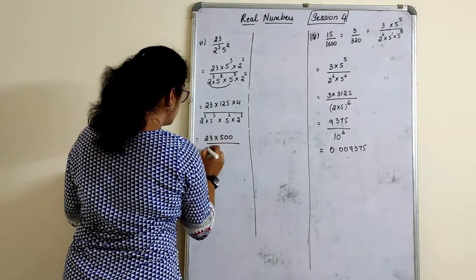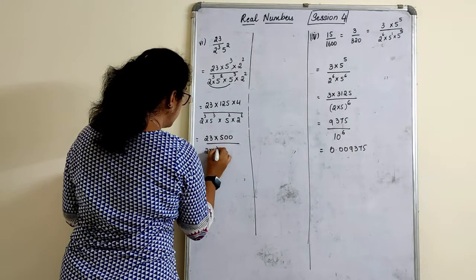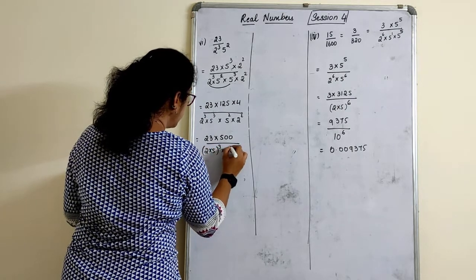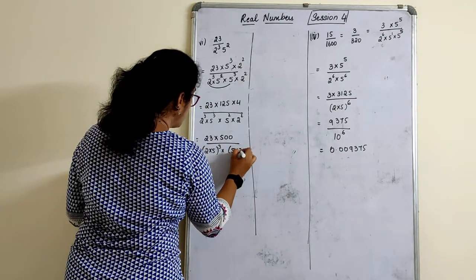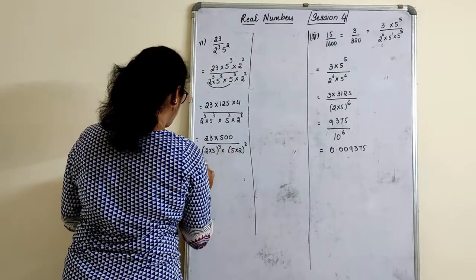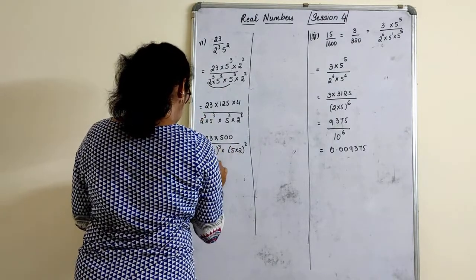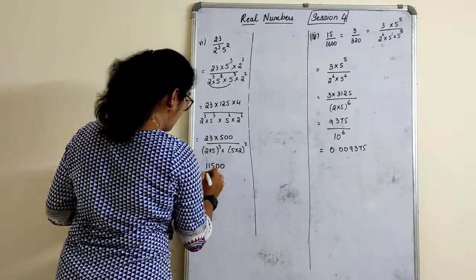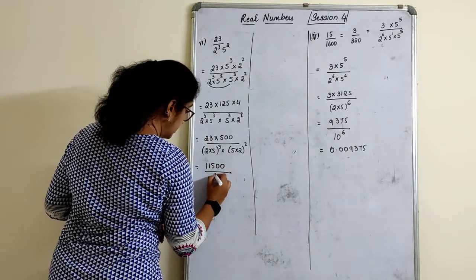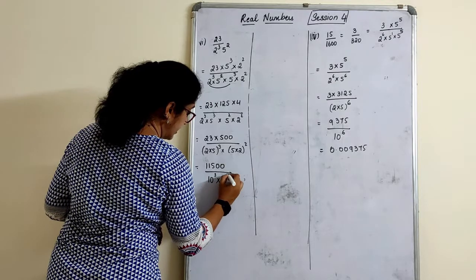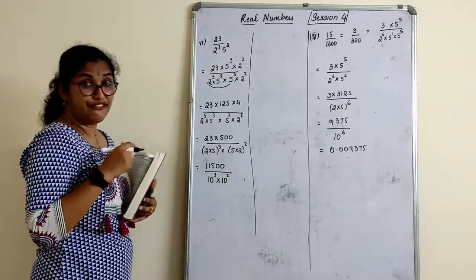So here, 2 into 5 raised to 3 into 5 into 2 raised to 2. So 23 into 500 you get 11500. 10 raised to 3 into 10 raised to 2, 3 plus 2 is 5.